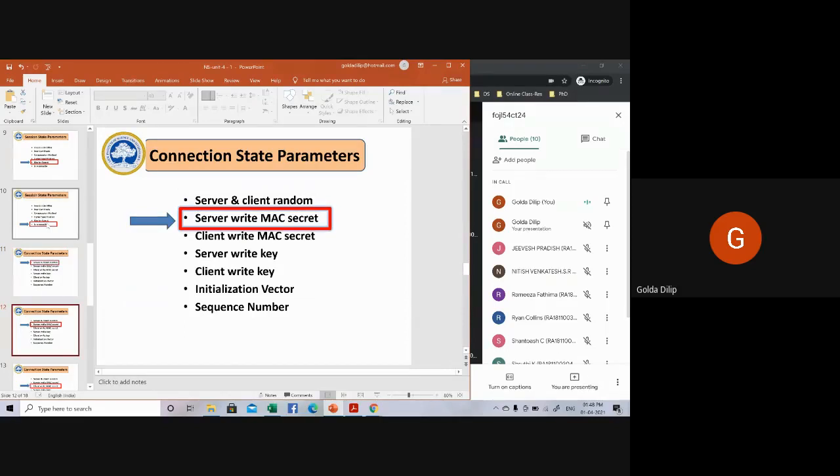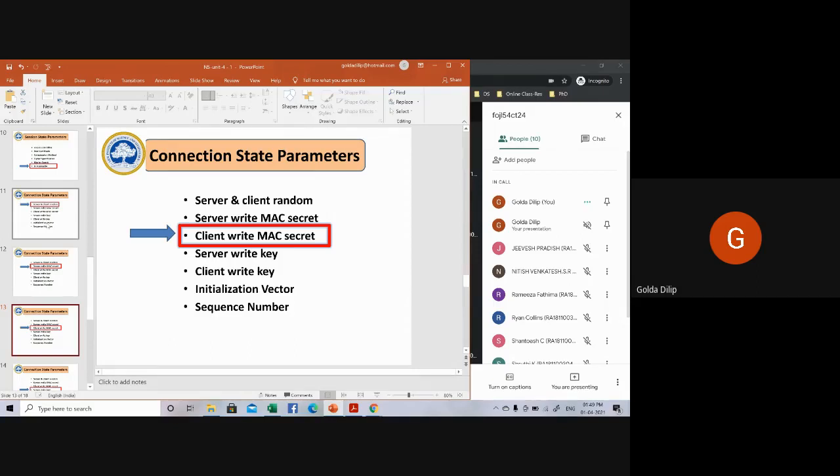Then the next is server write MAC secret. This is basically the secret key used in MAC operations, message authentication code operations, on the data sent by the server. Server write is everything from the server side. The same thing for data sent by the client is what is called your client write MAC secret, the secret key used for the operation on the data sent by the client.